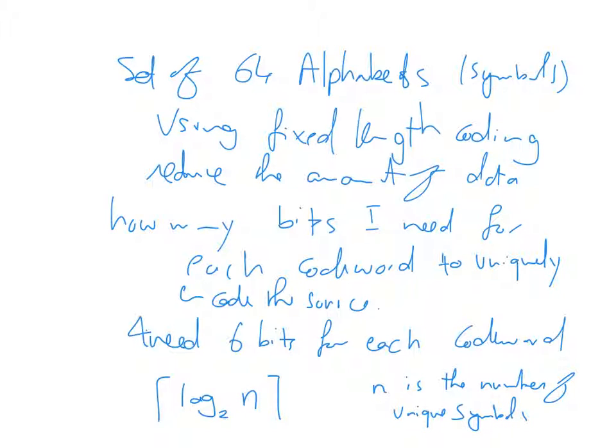So that's the average bits per symbol that I will get for fixed length coding.